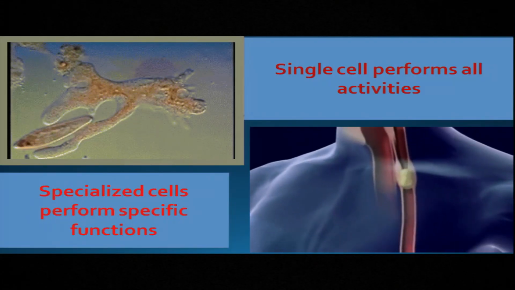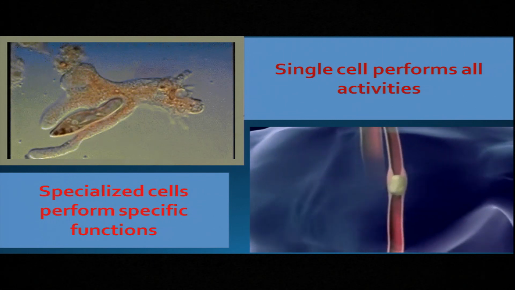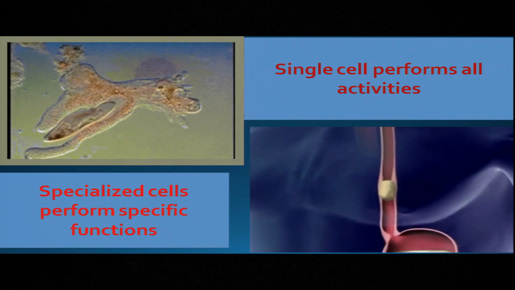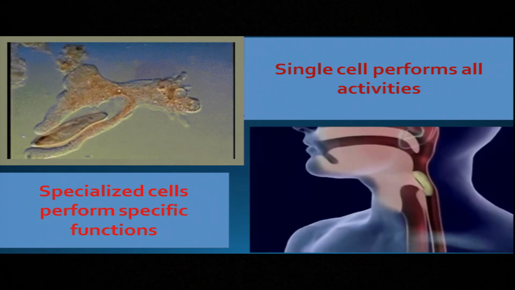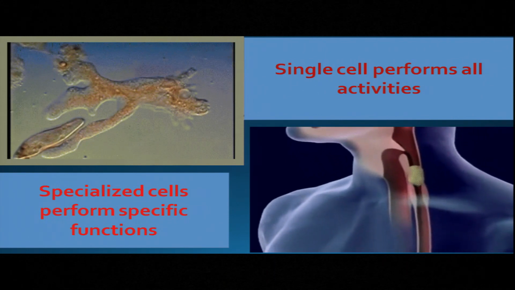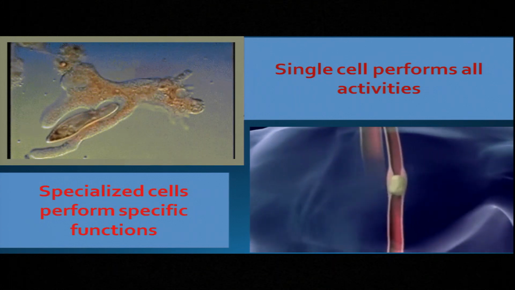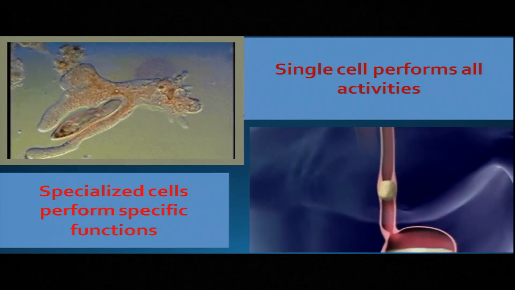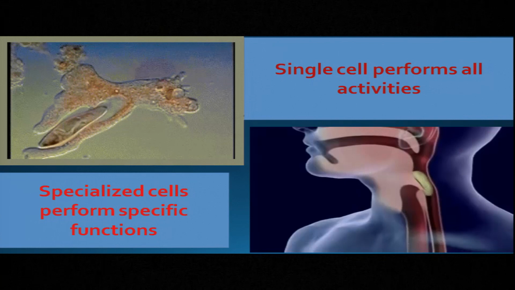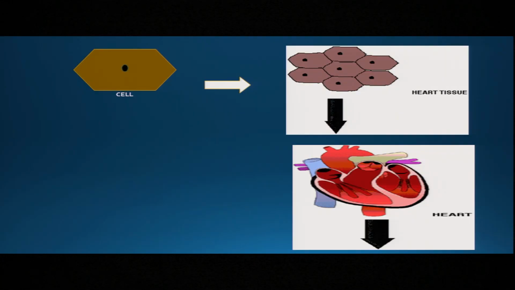Let us find out. In a unicellular organism, a single cell performs all the activities like nutrition, respiration, transportation and excretion. But in multicellular organisms, specialized cells perform specific functions, and those specialized cells combine together to form tissues.